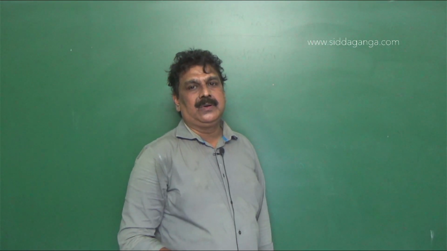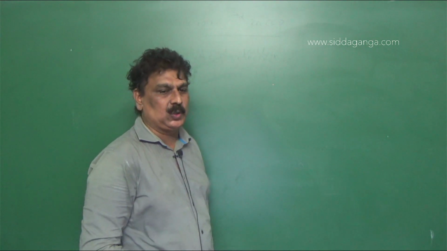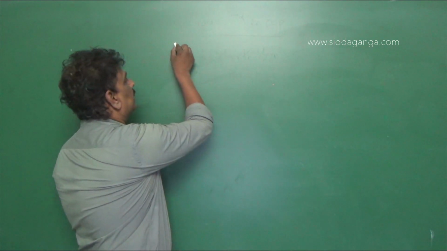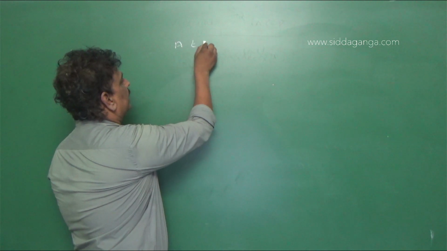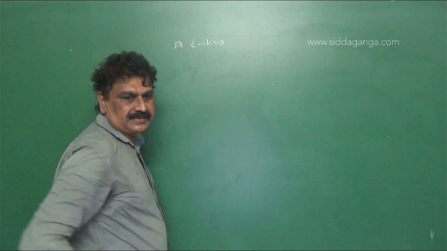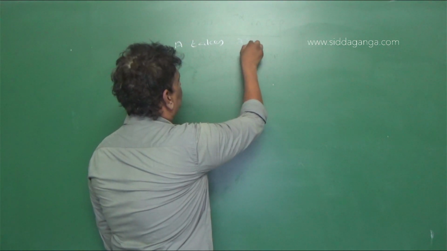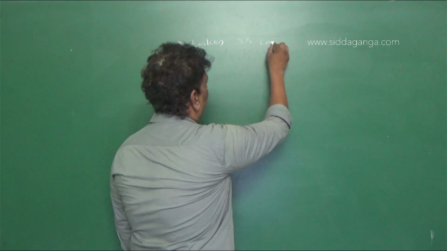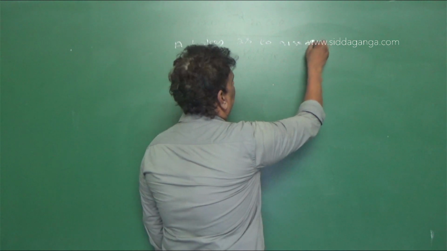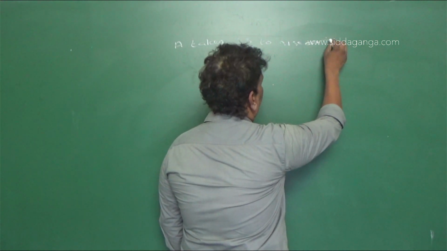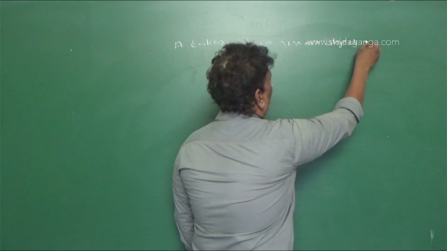Now we have given two persons. So A takes 2 seconds to raise an object to